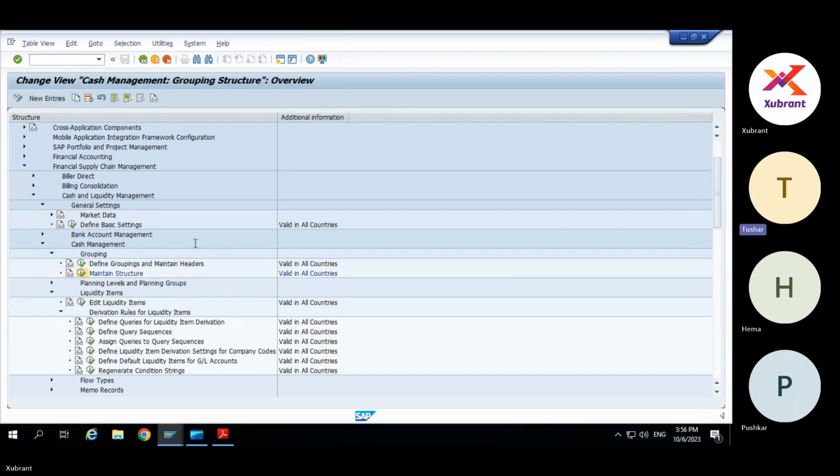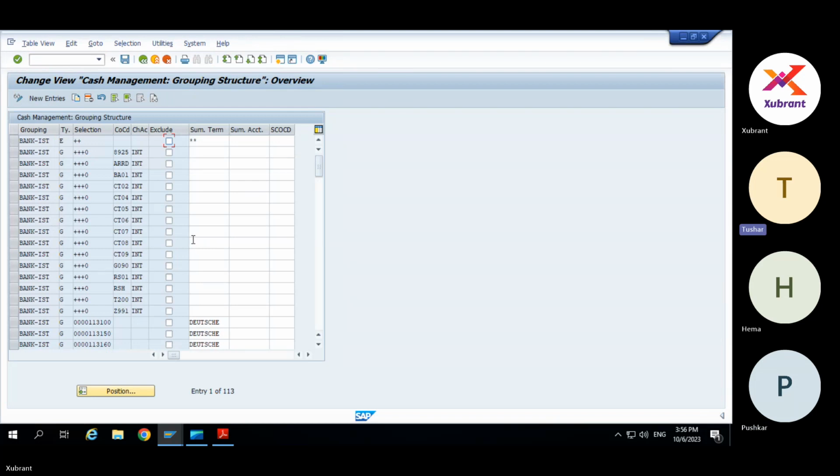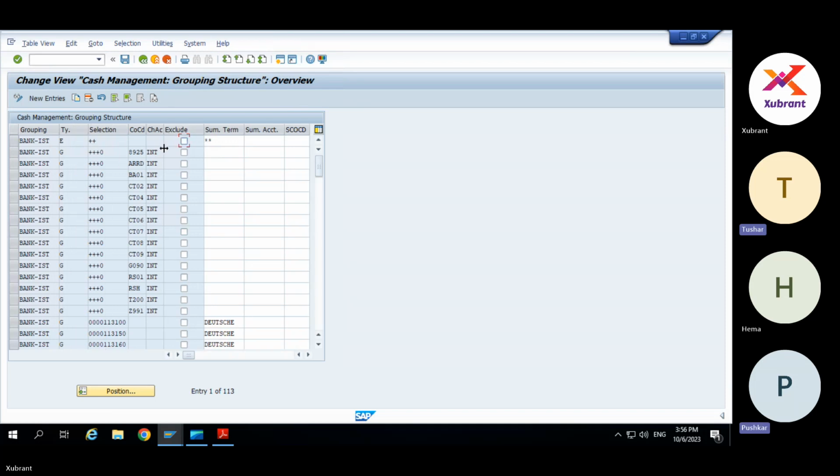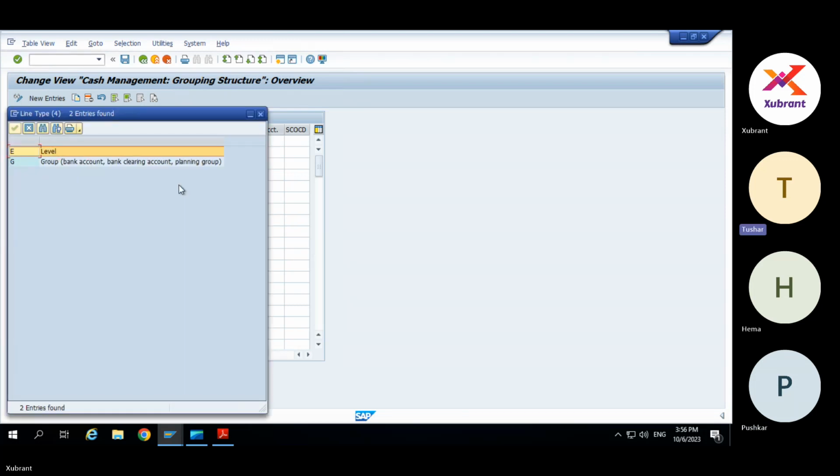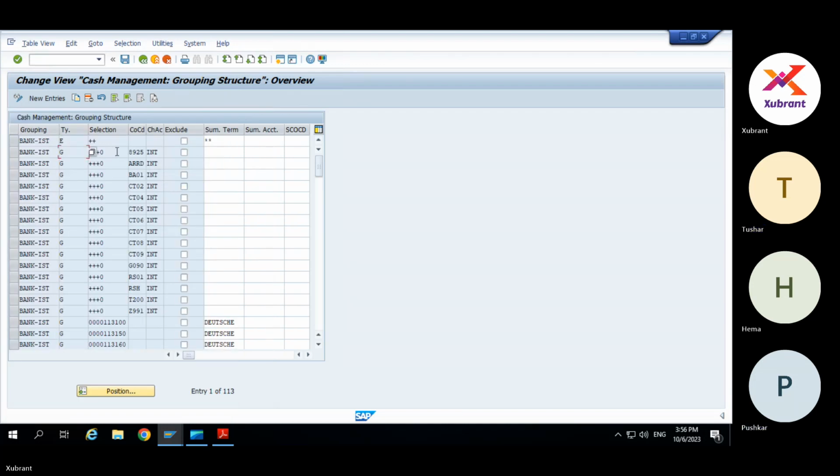So then if we go there, what is this plus zero? What is the relevance of it? Bank IST, we understand it's a grouping, okay. But then if you see the second column, this type E and G, what is the relevance of it? One is level, one is group. Level and group.